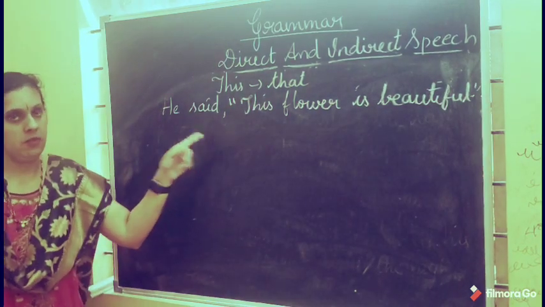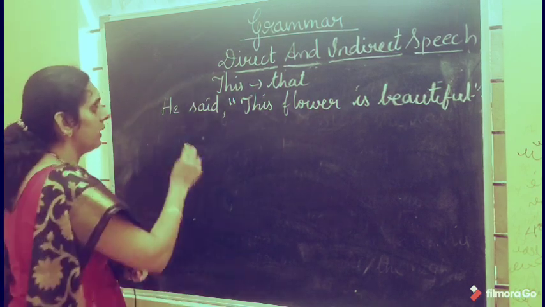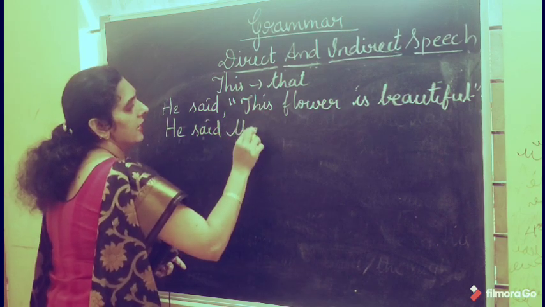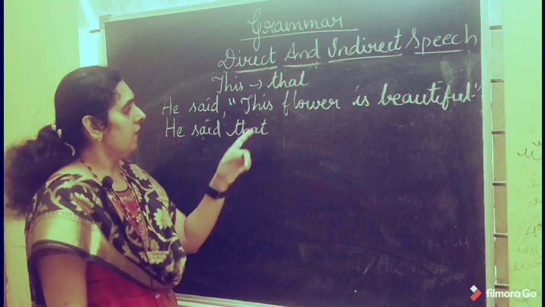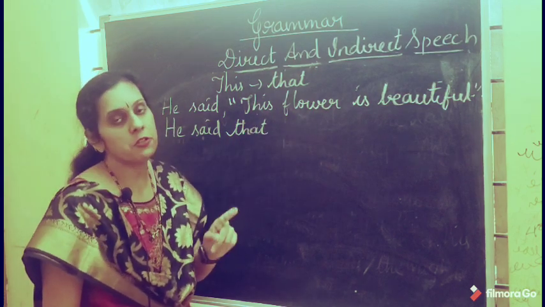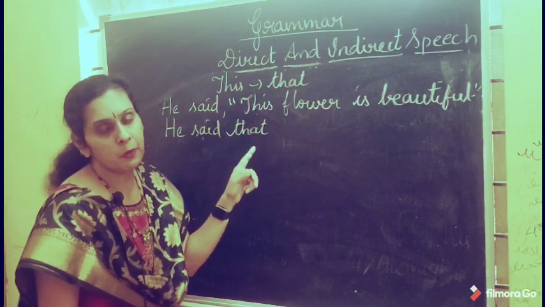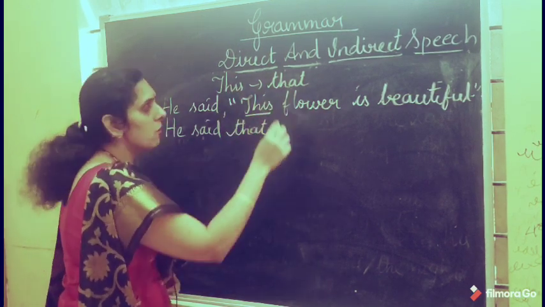Now how will you change it? He said, and you join the reporting part and the reported part with the conjunction that. So you will get two that's here. He said that, and again this will change to that. Don't get confused here. You join the parts with the conjunction that, and again you have a rule that this changes to that.